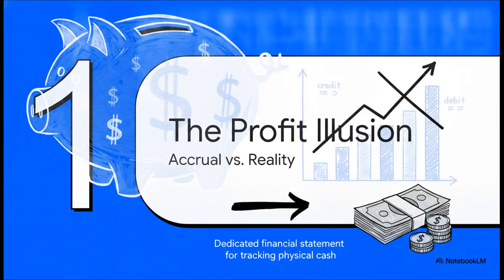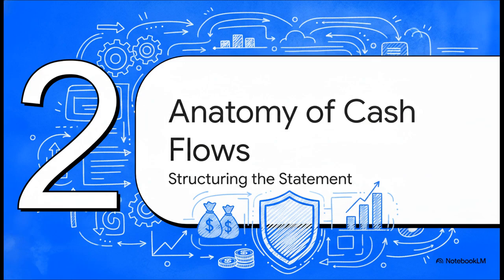Section 1. The profit illusion. Accrual accounting versus reality. Let's start by unpacking why cash really is king and why we desperately need a financial statement dedicated entirely to tracking it. Section 2. Anatomy of cash flows, structuring the statement.